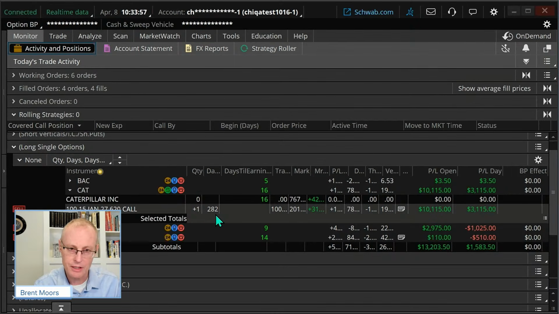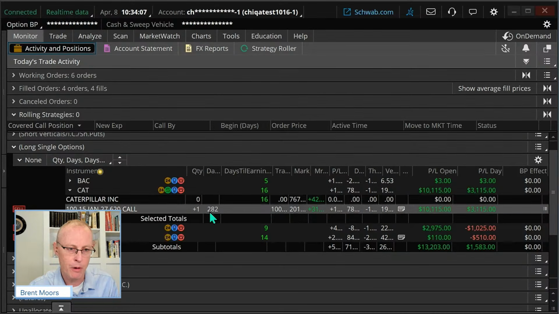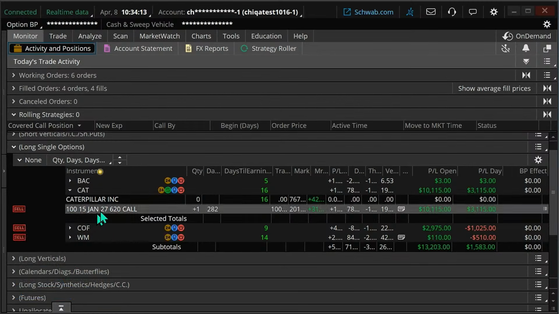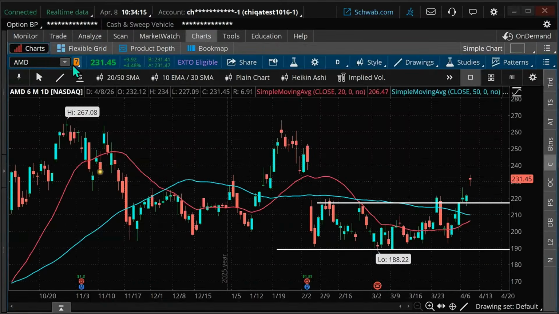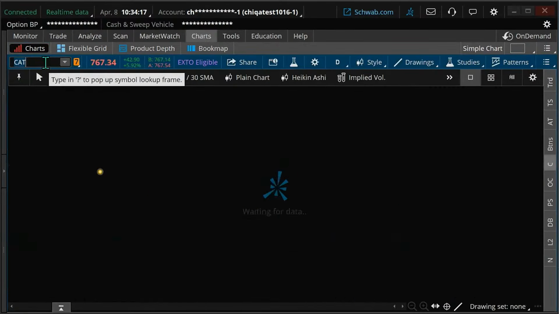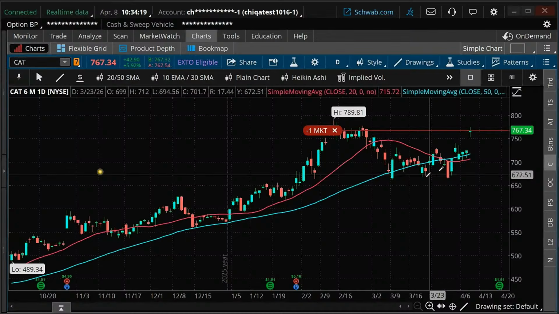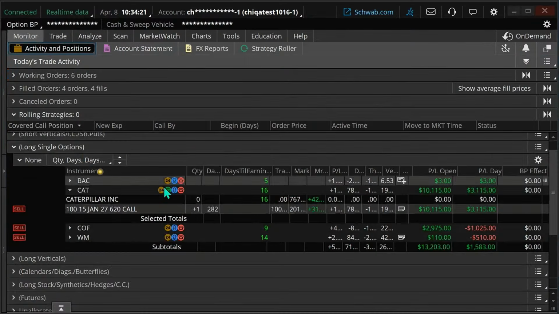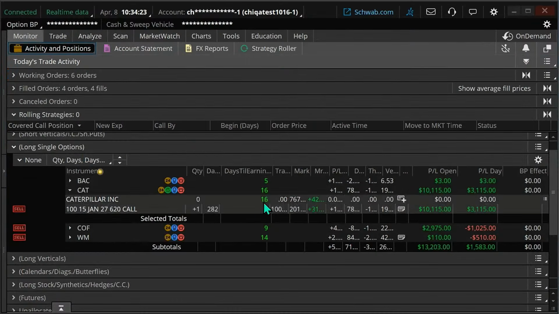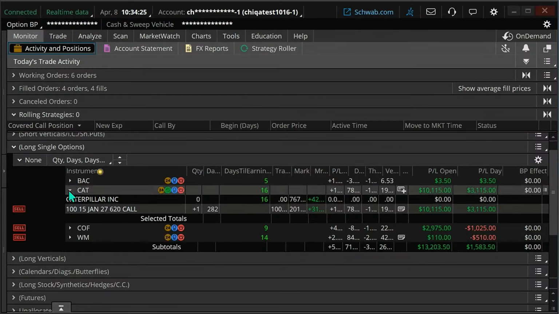If you're in a longer term stock trade, typically you're not going to try and get out before every earnings just because they come out that frequently. So there is some risk in that, but we're willing to put up with this as long as we're still bullish. Now we have some sort of stop on this, but you can look at Caterpillar and say, am I still bullish on this trade? Yeah, the general trend is going up. So we're going to ignore earnings in this case, which is coming out in 16 days.